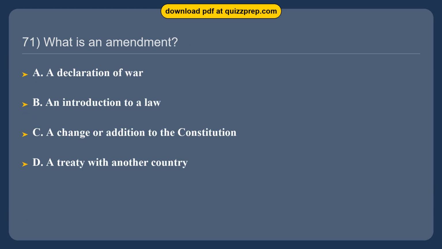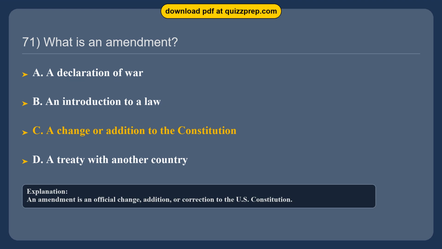Question 71. What is an amendment? Option A. A declaration of war. Option B. An introduction to a law. Option C. A change or addition to the Constitution. Option D. A treaty with another country. The correct answer is option C. A change or addition to the Constitution. An amendment is an official change, addition, or correction to the U.S. Constitution.